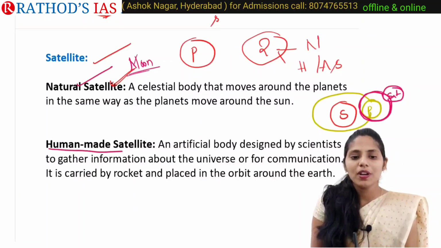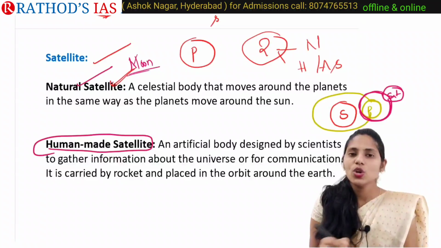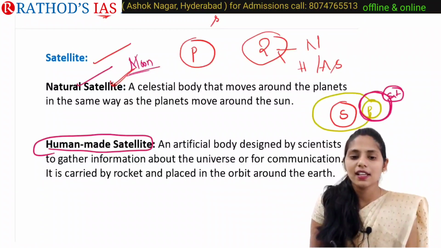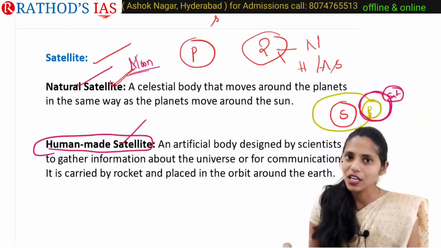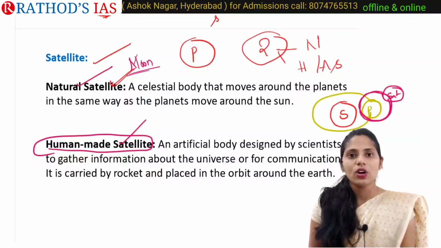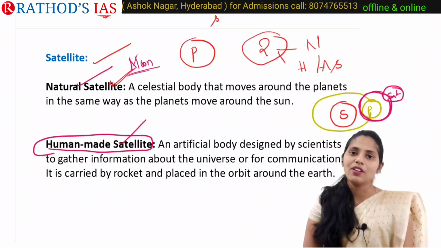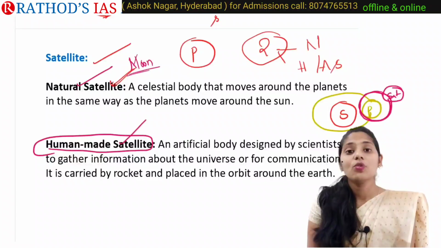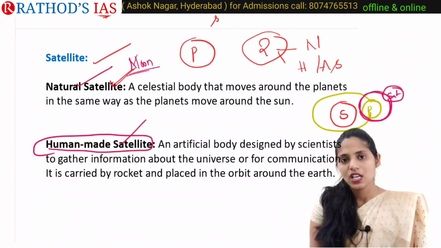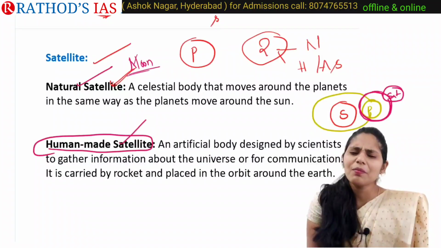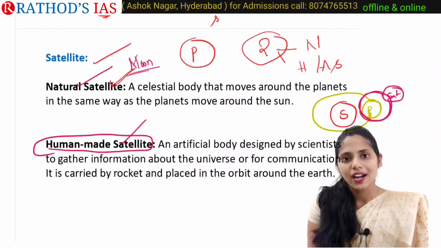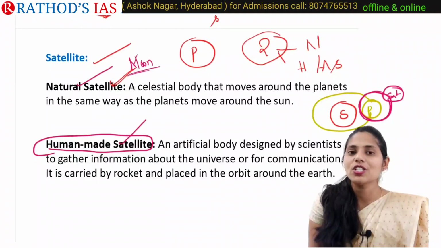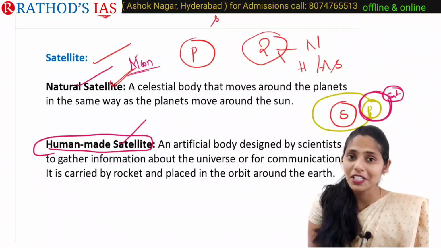And next one is human made satellites. These are artificial satellites, and they are mainly designed by our scientists. For example, we have Earth observation satellites and remote sensing satellites. We have a number of satellites mainly launched by ISRO, NASA, the European Space Agency, the Japanese Space Agency, the Chinese Space Agency.